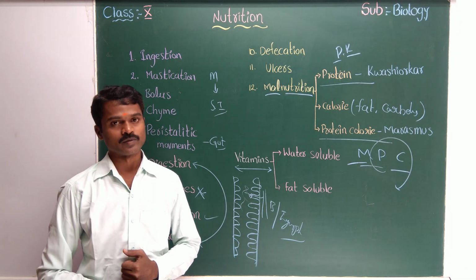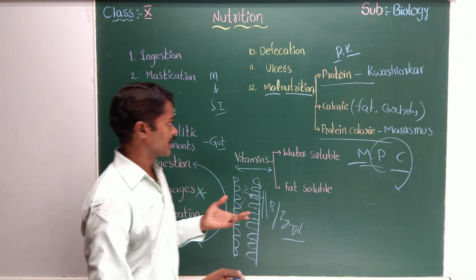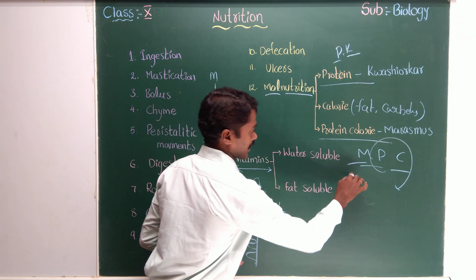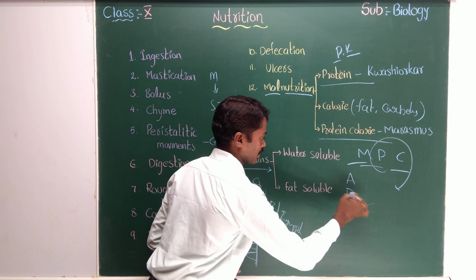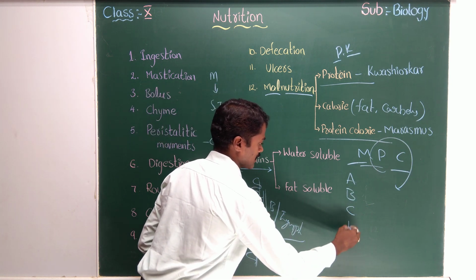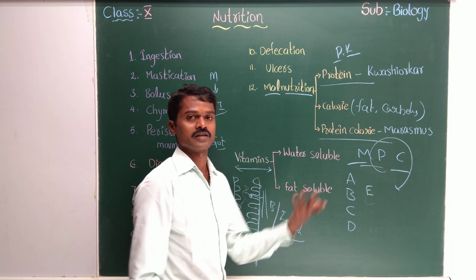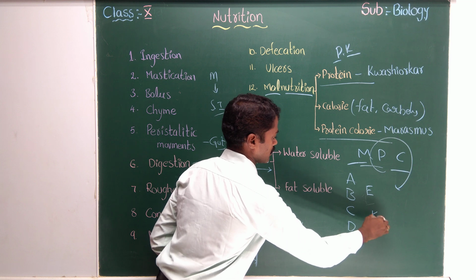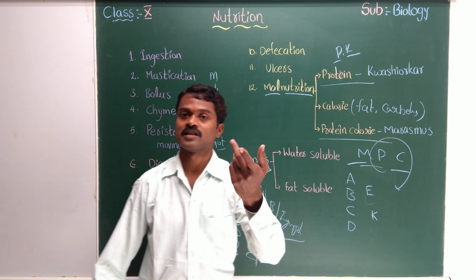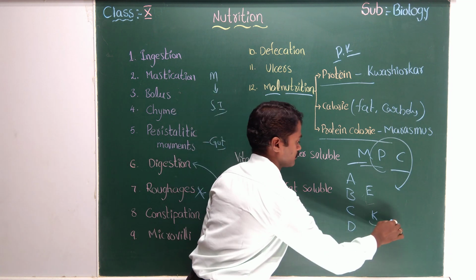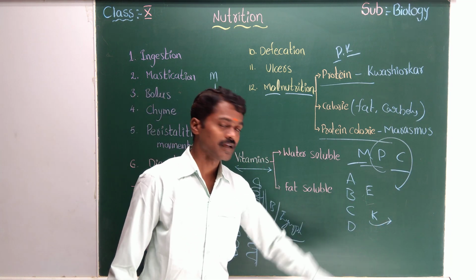The father of vitamins is Funk. Now, how many vitamins do we have? The vitamins are A, B, C, D, E, and K. The letters F, G, H are not there, just K.